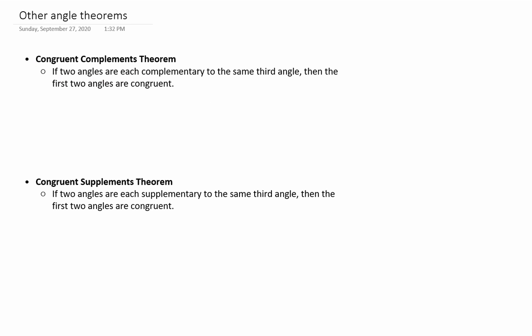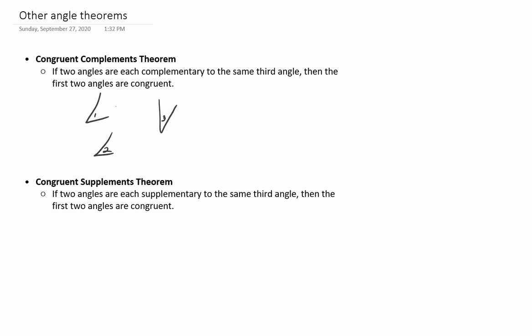The two that are a little bit tougher on your sheet are called the congruent complements theorem and the congruent supplements theorem. The congruent complement theorem says if two angles are complementary to the same third angle, then the first two angles are congruent. And what's happening here is, let's say I have angle 1 and angle 2, and then I have a third angle, angle 3.